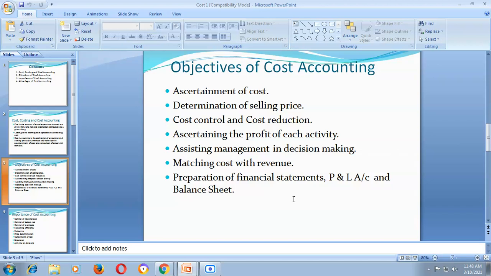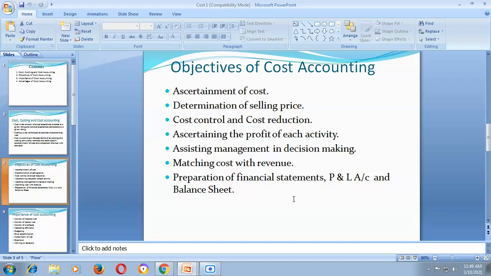Another objective of cost accounting, which is very important, is assisting management in taking important decisions. Assisting management in decision making. Decision making means a process of selecting a course of action out of two or more alternatives. So while selecting these alternatives, cost accounting provides very useful information.